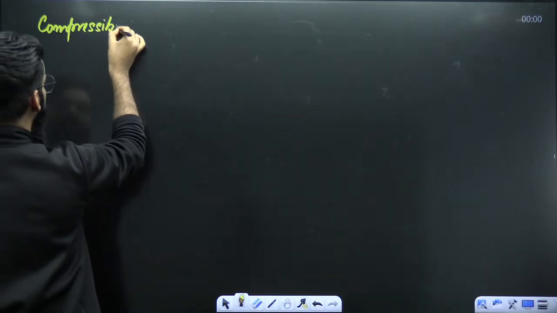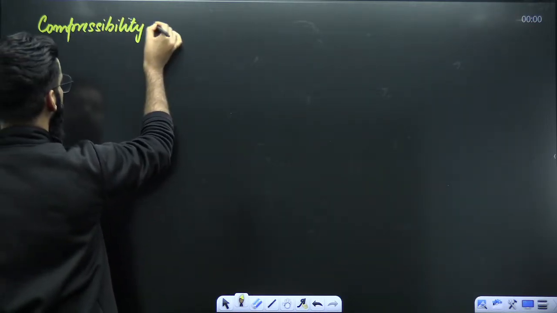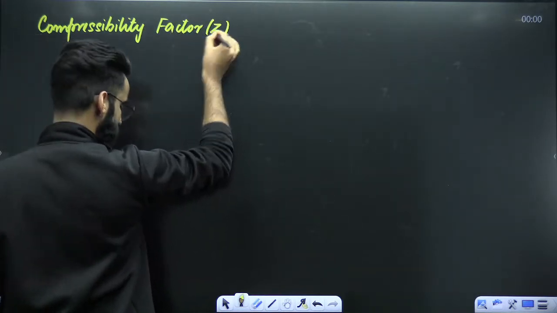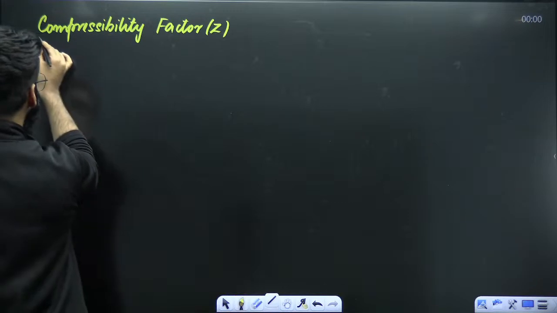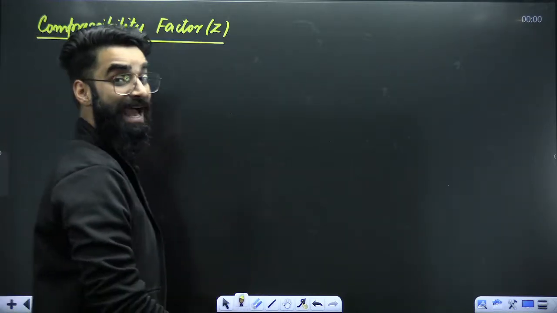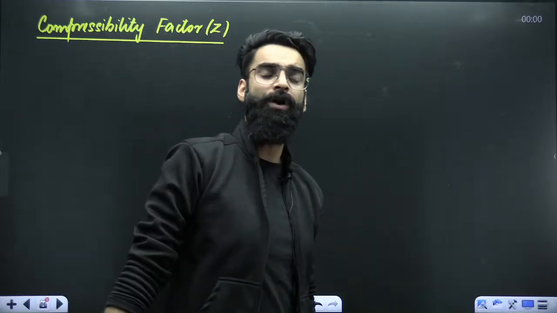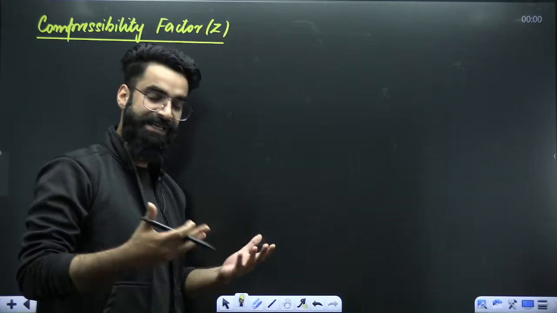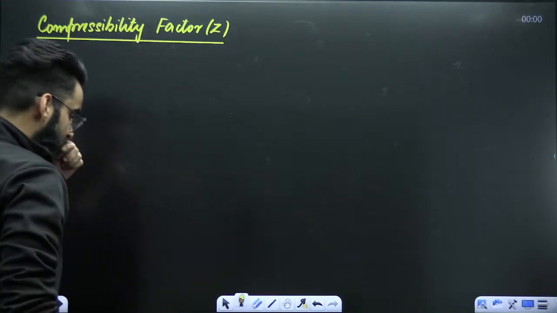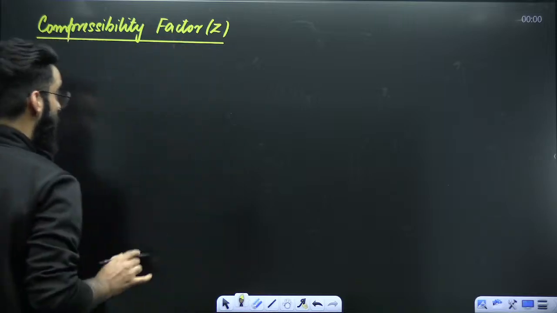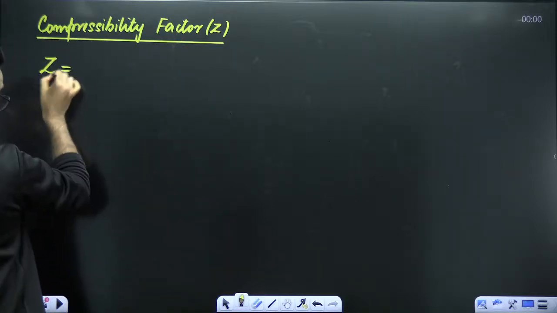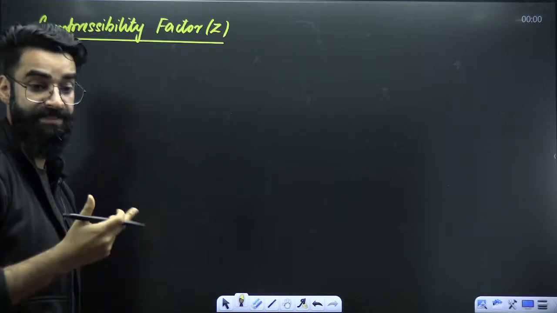So what is compressibility factor first of all? Compressibility factor, which I'm denoting by Z, is going to let us know how much the real gas deviates from the ideal behavior. Or in short, it just tells me whether the gas in the container is real or ideal. Before making you understand the concept, there are a few ways by means of which this number is calculated.